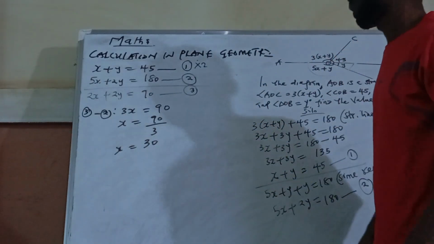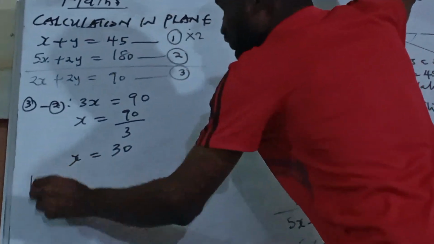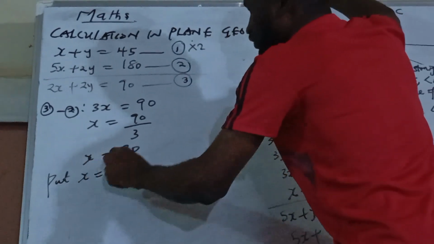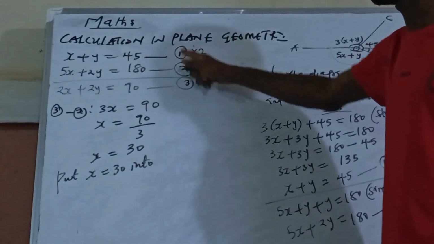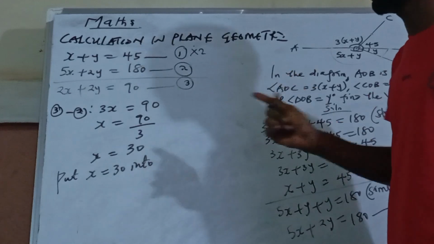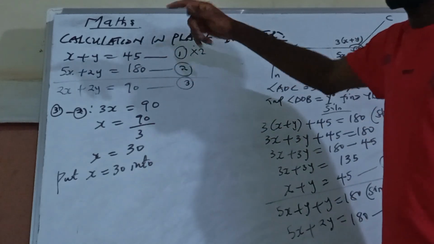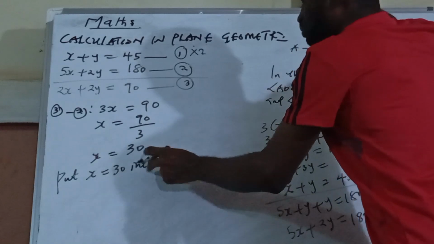Of course, they say we should find x and y, not just x. So I will now put x equals 30 into any of the equations, either equation 1, 2, or 3. But whichever one you want to use, make sure you choose the equation that's very simple. So I'm going to choose equation 1, because it is the simplest there.